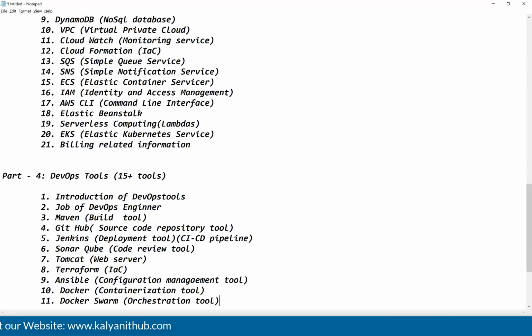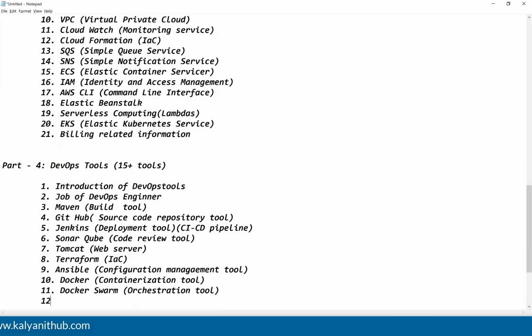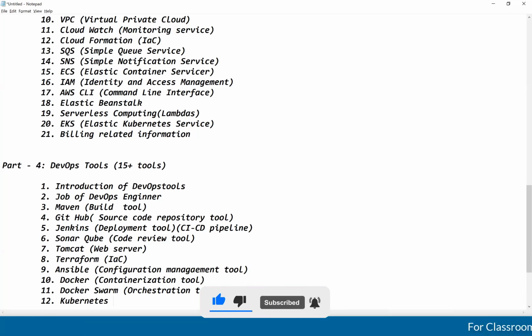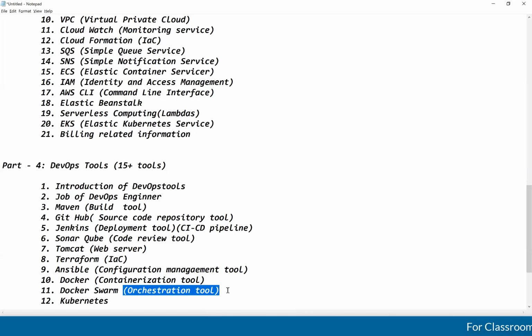We are not going to spend much time on Docker Swarm, guys. Why? Because in companies, in real time, no one uses Docker Swarm. With Docker Swarm, we have some drawbacks. That's why in companies, we use Kubernetes only. But in our sessions, I will spend one day to discuss Docker Swarm. After that, I will jump into Kubernetes. What is Kubernetes? Kubernetes is also an orchestration tool.